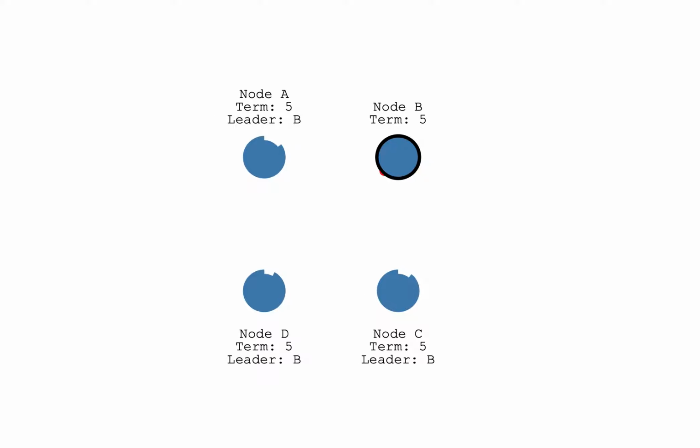Node B received the majority of votes in term 5, so it becomes a leader.